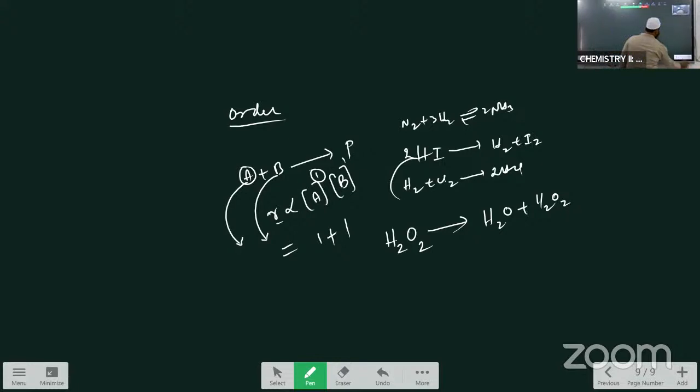Now what is the molecularity of the reaction? For the molecularity we have to see the mechanism.